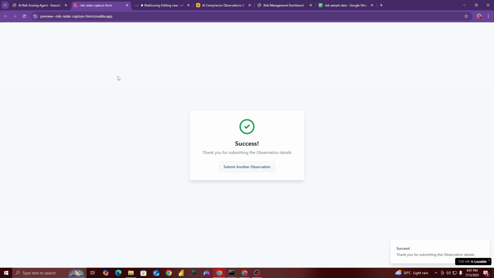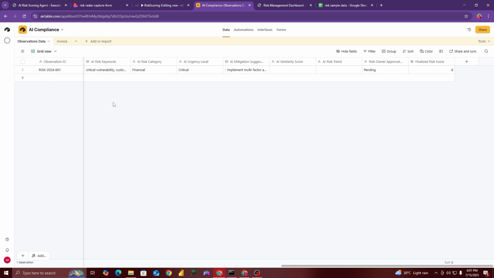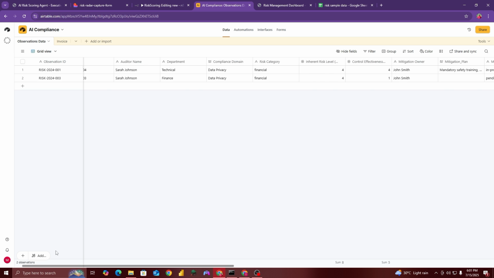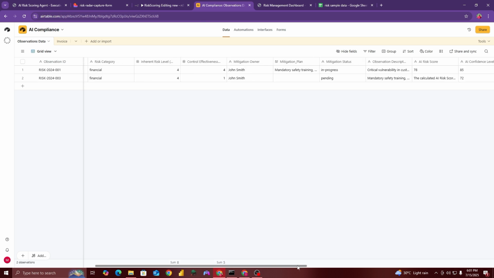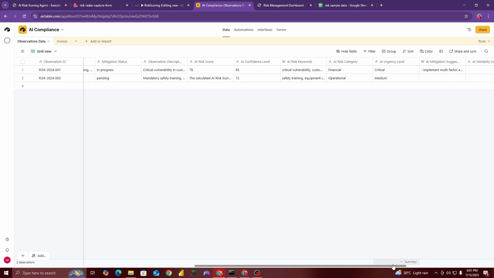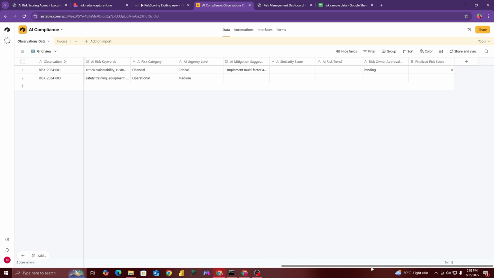Now all these details are added to this AI compliance engine, this database. Here is the data that has been added. Now this engine is running in the backend, and it will generate confidence level, urgency level, risk keywords, risk category, and all of this data will be added here again. And just look at this one, AI risk score is generated, confidence level and everything else is generated.